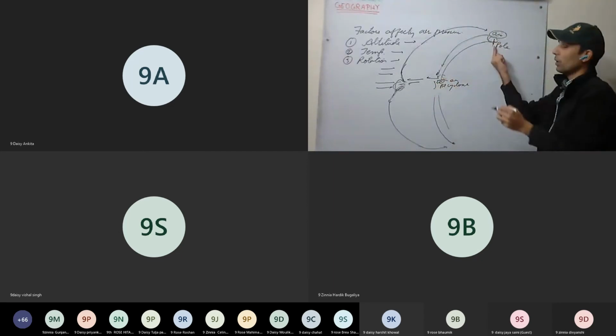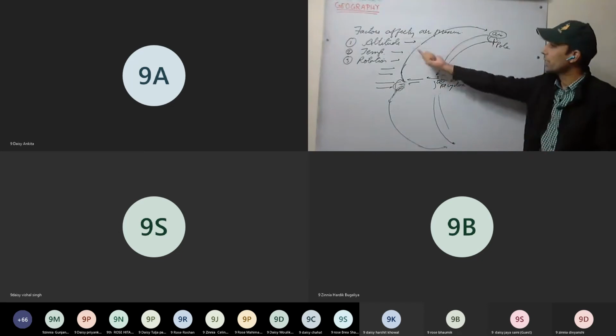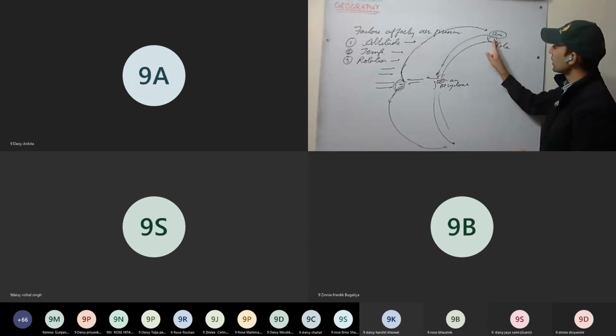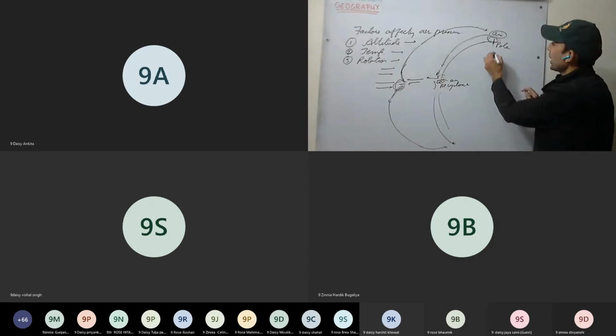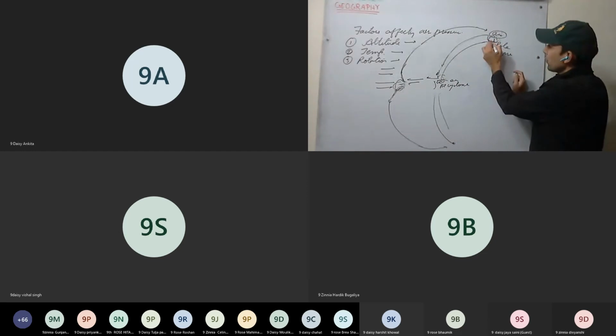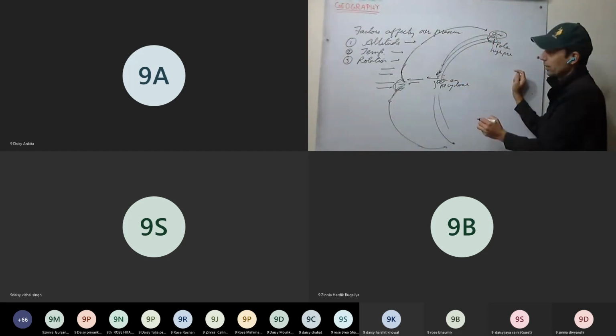Now, on the pole, it is very cold, very little heat reaches from the sun. Here the air is very cold and very dense as well. So this dense air, here we have high pressure. So we have the difference in pressures. Here low pressure, here high pressure. So air from here will rush here.